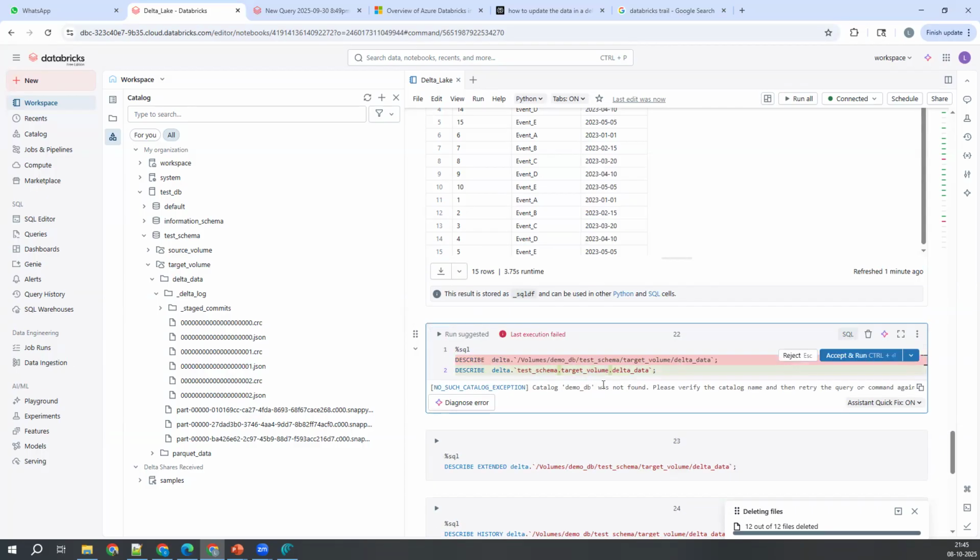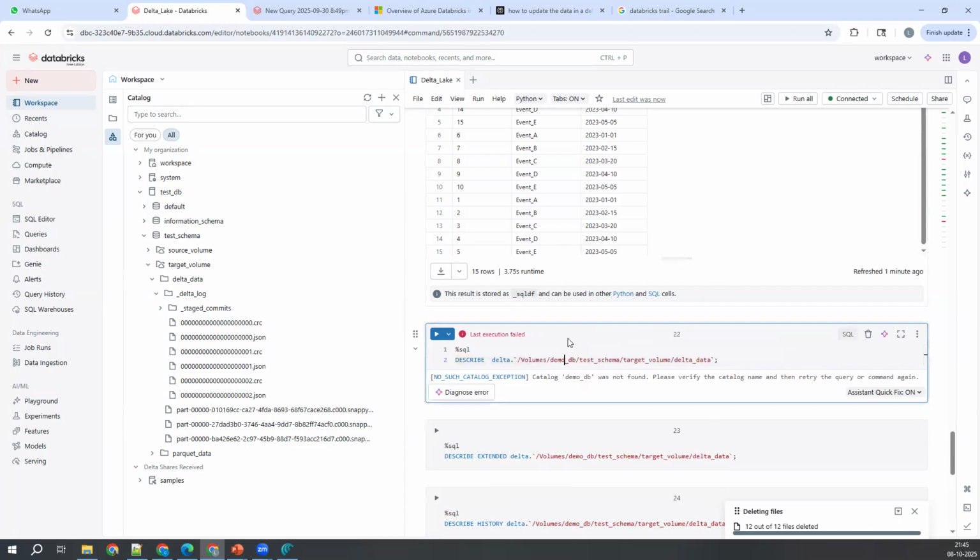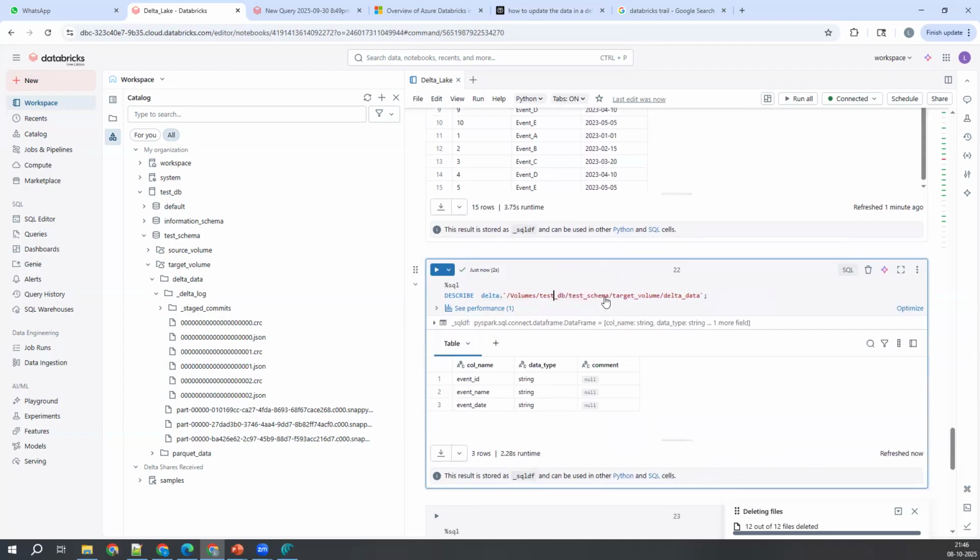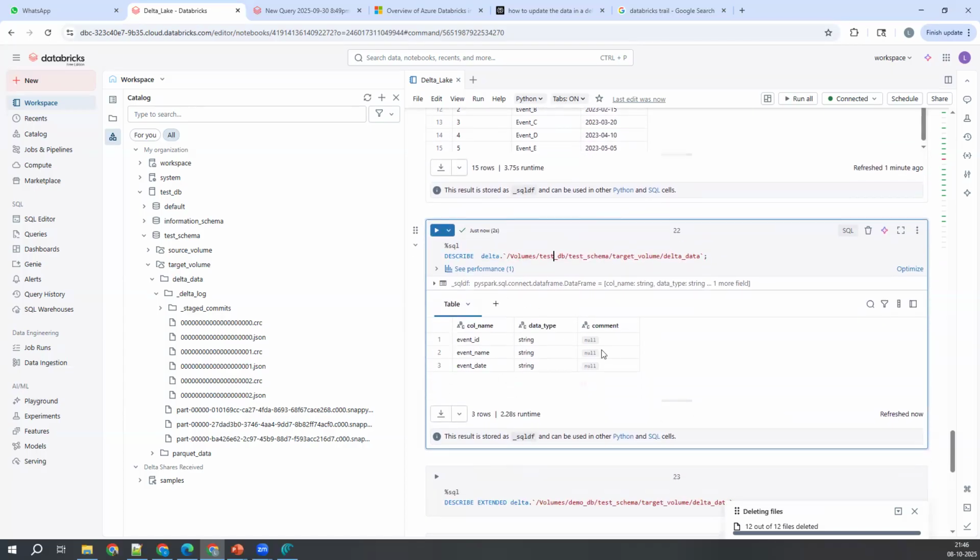Again, it is saying to reject this. Instead of demo DB, we need to write it as test DB. Now let me execute it again here. See what you're getting here. Are you getting the same as your database? You have these three columns: event ID, event name, event data. All three columns are string data type. Comment is nothing, I did not write anything here on top of this data. That is the reason we are not getting anything here.